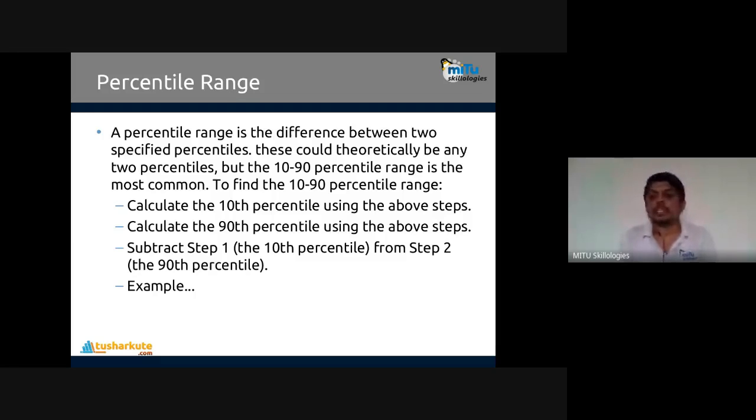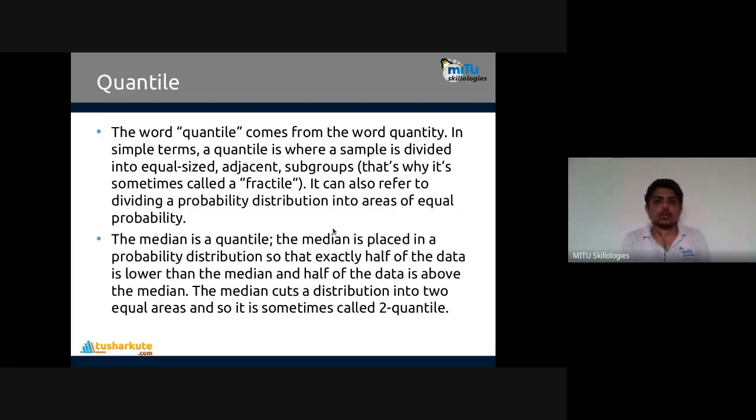Now, the next measure of position is quantile. Quantile and quartile, two words are there. We'll talk about that. What's the meaning of quartile? What's the meaning of quantile? Very interesting to see this one also. We are using this to check the data distribution also, how it is exactly distributed.